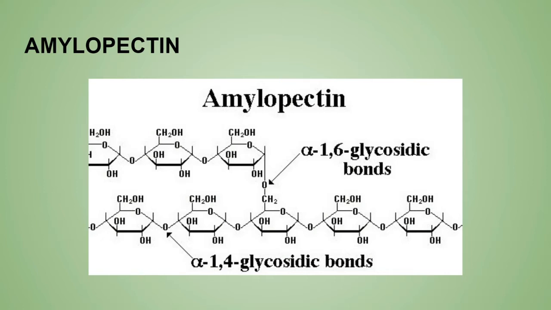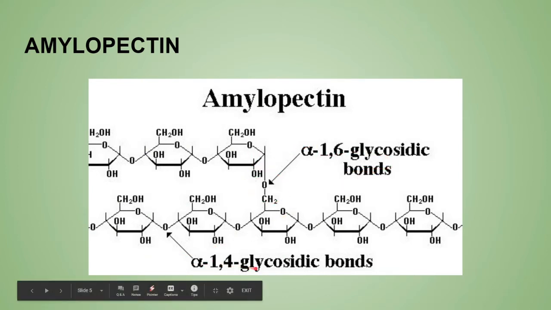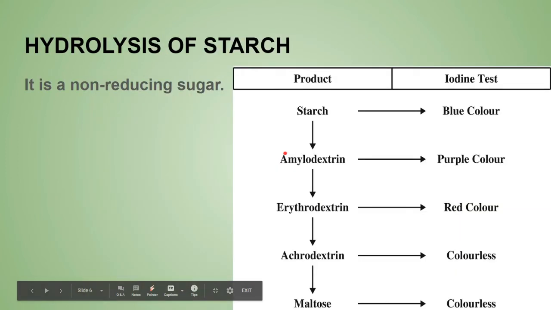Now amylopectin is also made up of glucose units only, and amylose also glucose. Its molecular weight is more than 1 million, and at the branching points there is an alpha 1,6 glycosidic bond, and normally alpha 1,4 glycosidic bonds. Now the hydrolysis of the starch.